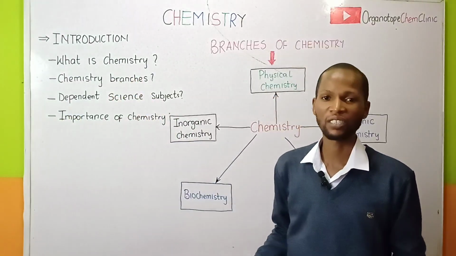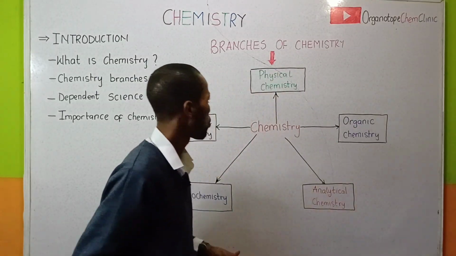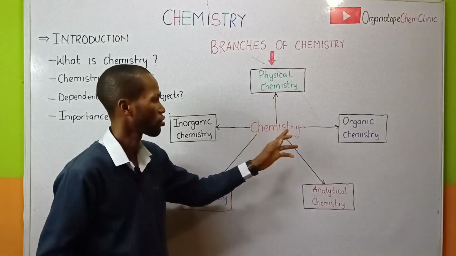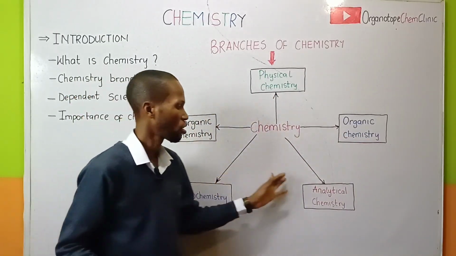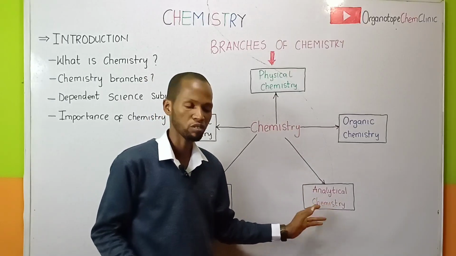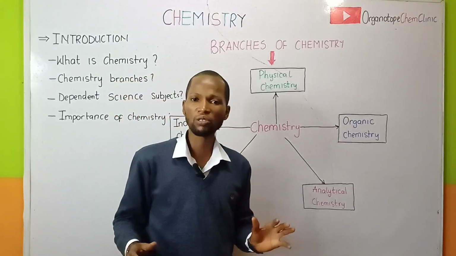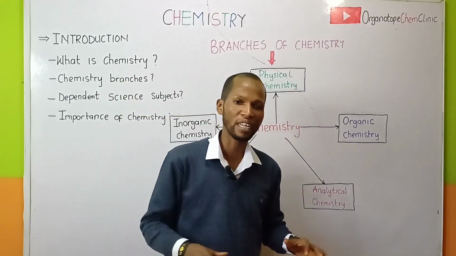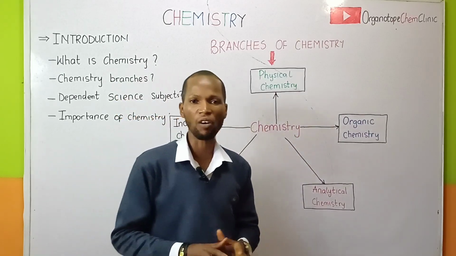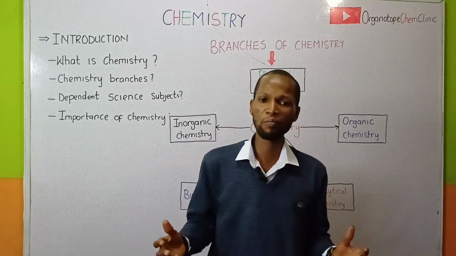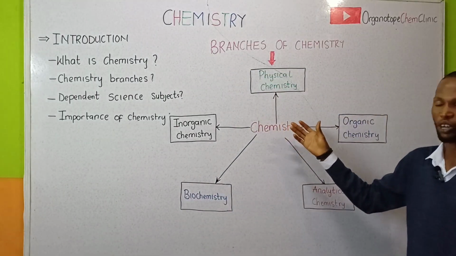What are the branches of chemistry? The main branches of chemistry include physical chemistry, organic chemistry, inorganic chemistry, analytical chemistry, as well as biochemistry. Now, chemistry as a subject has been subdivided into these segments for easy understanding. In order to make chemistry crystal clear for you, I'm going to work with the following segments of chemistry.